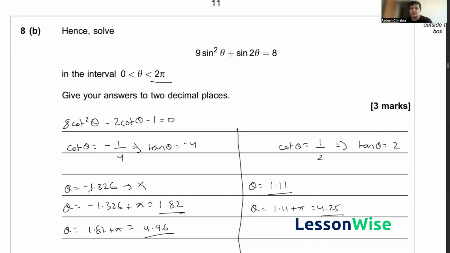Understanding that we cannot use this negative value for theta because it falls outside our interval, finally, our answer for theta would be equal to 1.11, 1.82, 4.25, and 4.96, hence solving this question.